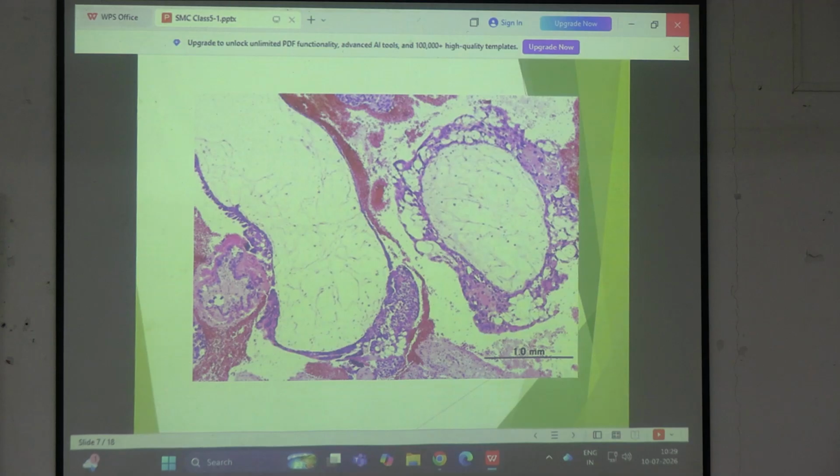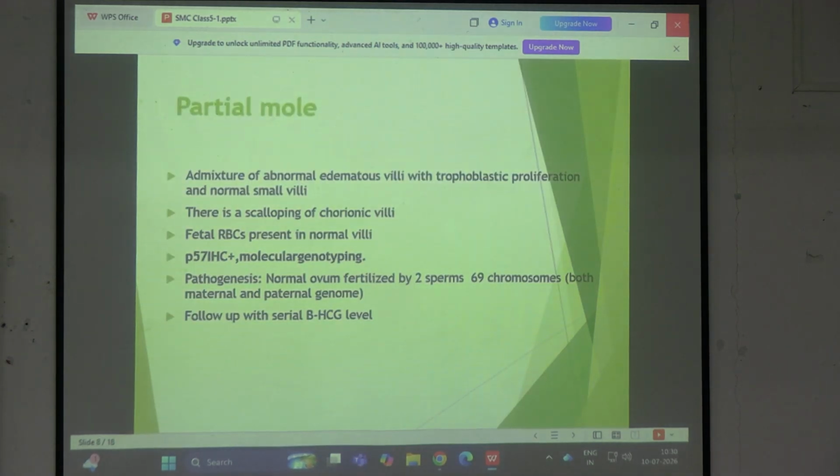এবারে কি আছে? What is the next? Partial. Partial definition ki, partial mane ki? Whenever you are calling something partial, that means something is going on not 100% but maybe less than that. So there will be some villi which are edematous, that is hydropic, and some villi which are normal. Very simple. Kichu normal fetal parts thakbe, tare normal villi thakbe. Along with that, you will have hydropic villi. That is the first point. Second is a morphological feature is there is scalloping of the chorionic villi. I am coming to it.